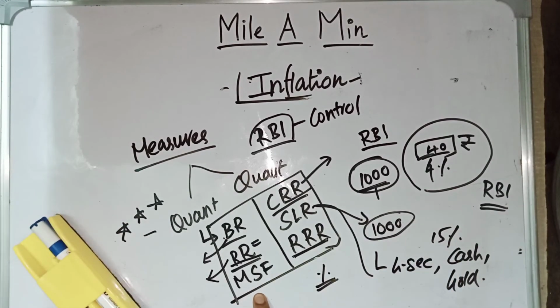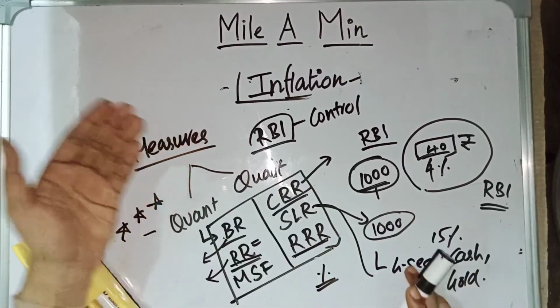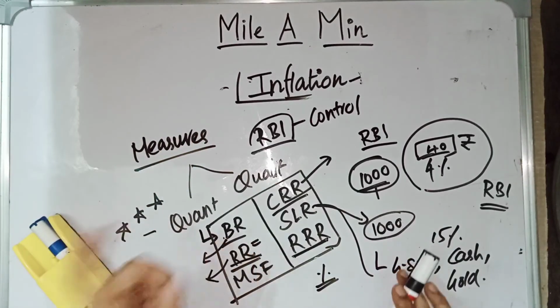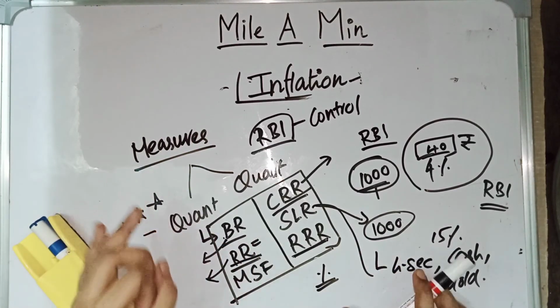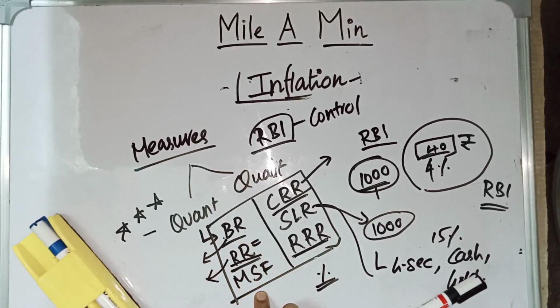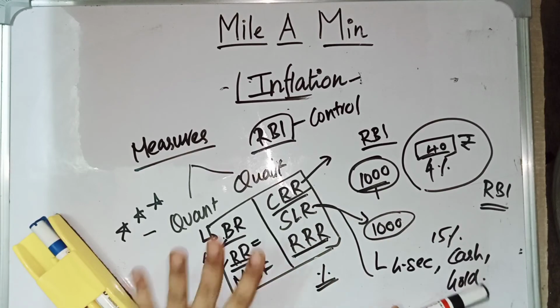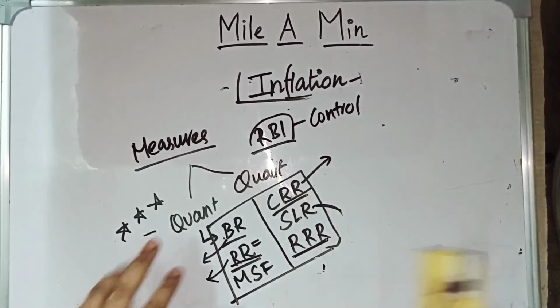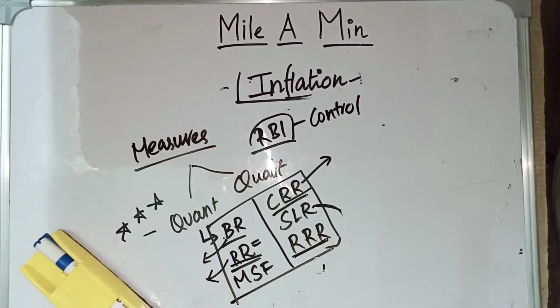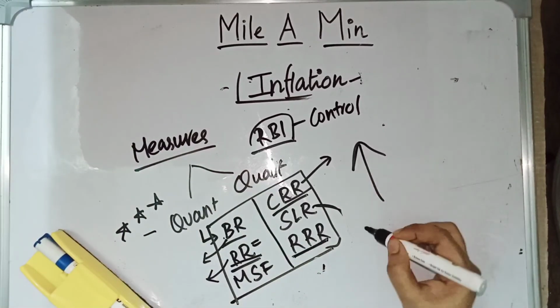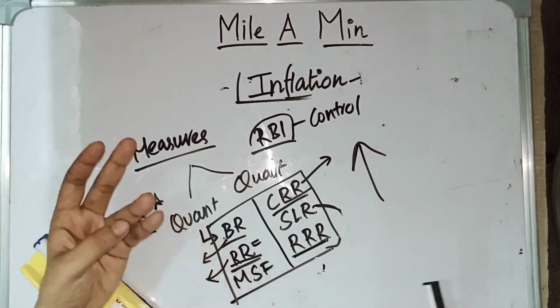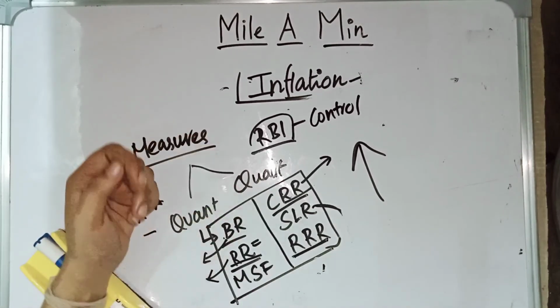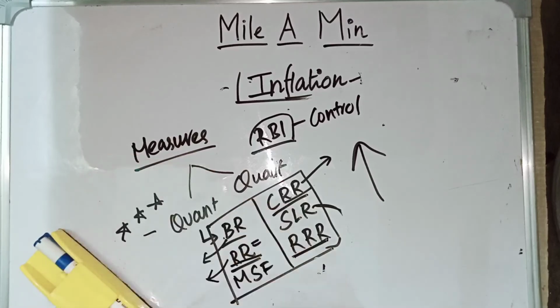In marginal standing facility, if scheduled commercial banks need money, they can get it overnight from RBI without any collateral or security. The interest rate for that is called the marginal standing facility rate. So using these things, we can control inflation. Let us see how. A simple thing you can remember is, by increasing the bank rate, repo rate, reverse repo rate, marginal standing facility, cash reserve ratio, statutory liquidity ratio, by increasing all these six, we can control inflation.